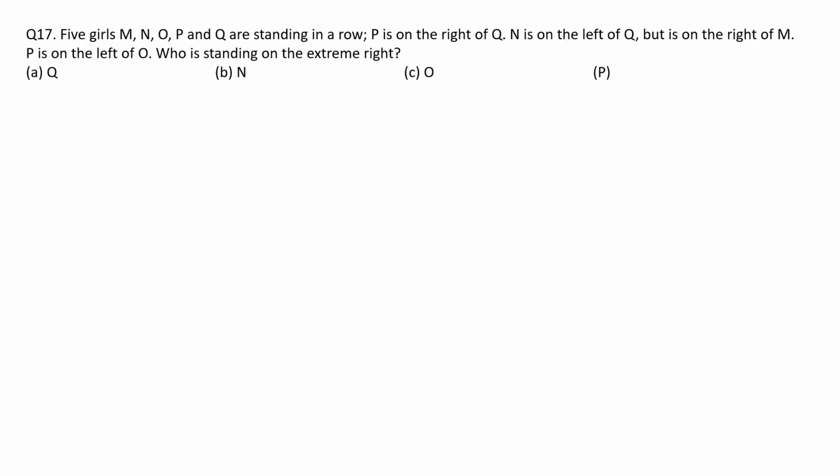Question number 17. 5 girls M, N, O, P and Q are standing in a row. P is on the right of Q, N is on the left of Q, but is on the right of M. So N is on the left of Q but on the right of M. P is on the left of O, who is standing on the extreme right. So let's first give the position to all the girls. So here I have taken a line, all the 5 places I have kept here.